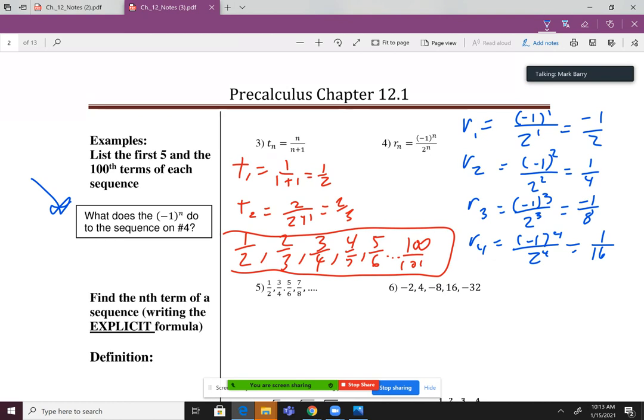Take a look at our terms in the sequence and tell me what effect that had on it. How did that negative 1 to the power of n affect the sequence? What are those numbers looking like? My outputs.